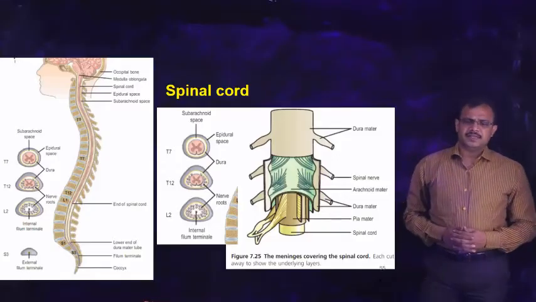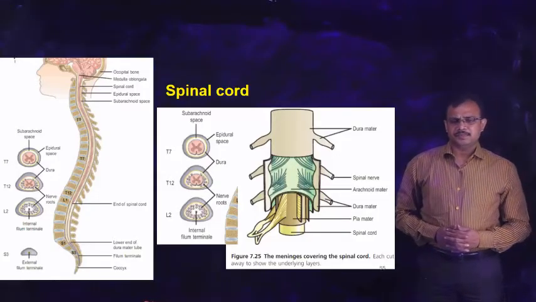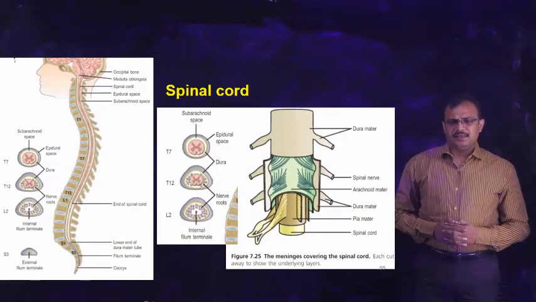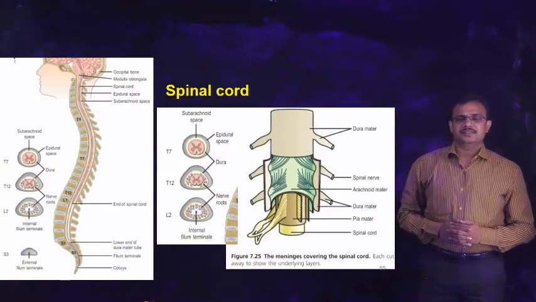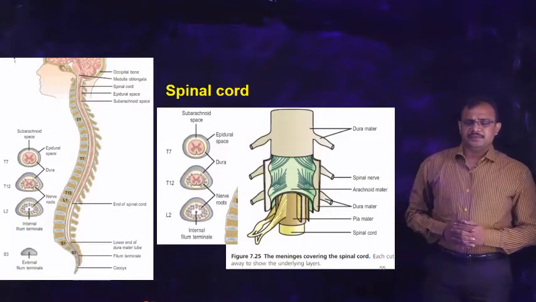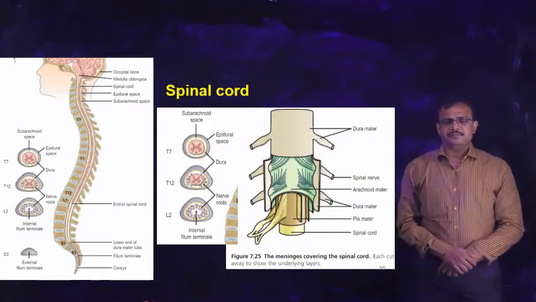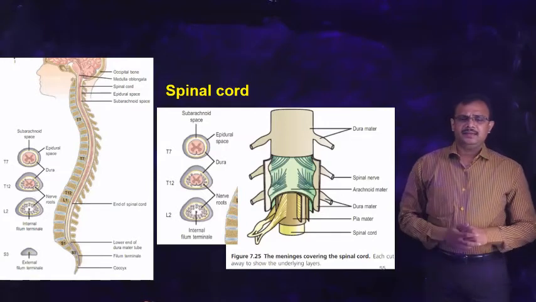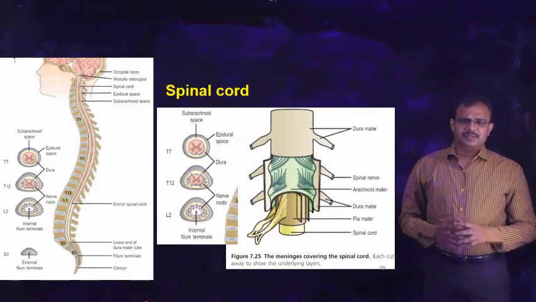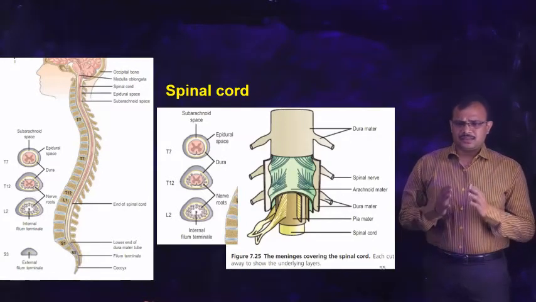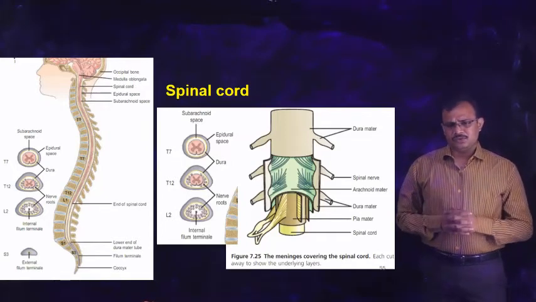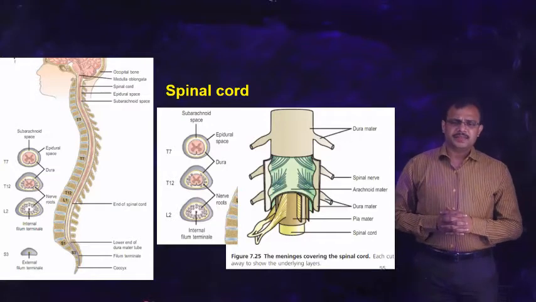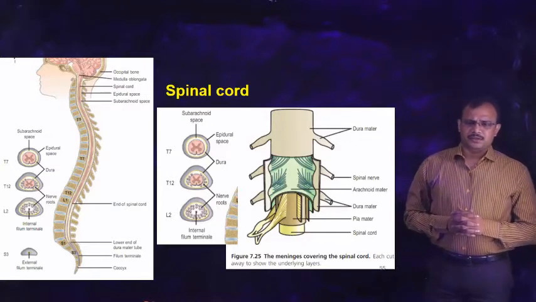In the previous classes, we have studied about the brain, and in today's class, we will study about the spinal cord. We have seen that the central nervous system has the brain and spinal cord, and we have studied what structures are present in the brain and what the functions of those structures are. Now we will see the structure of the spinal cord.